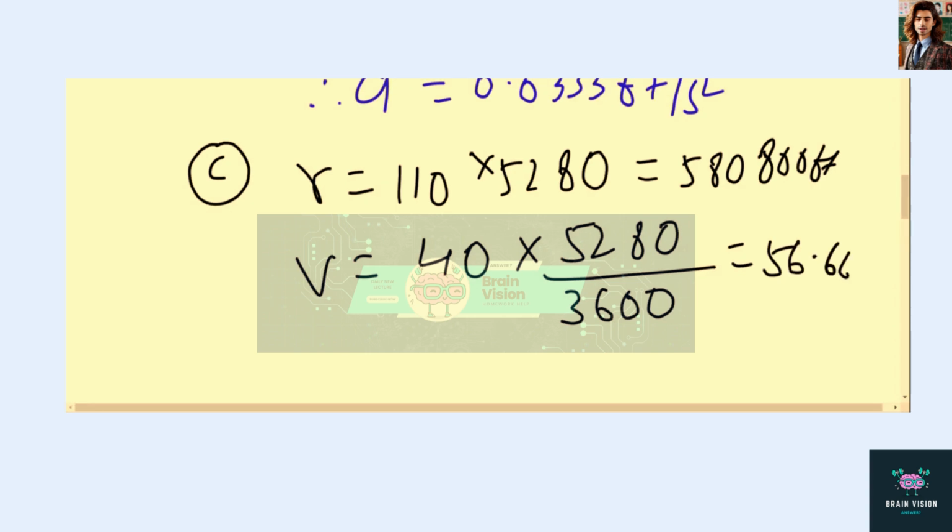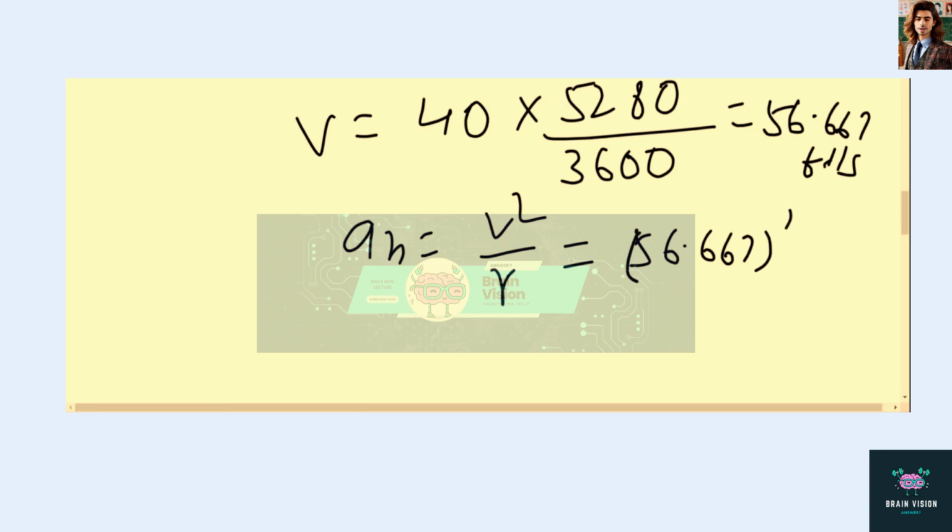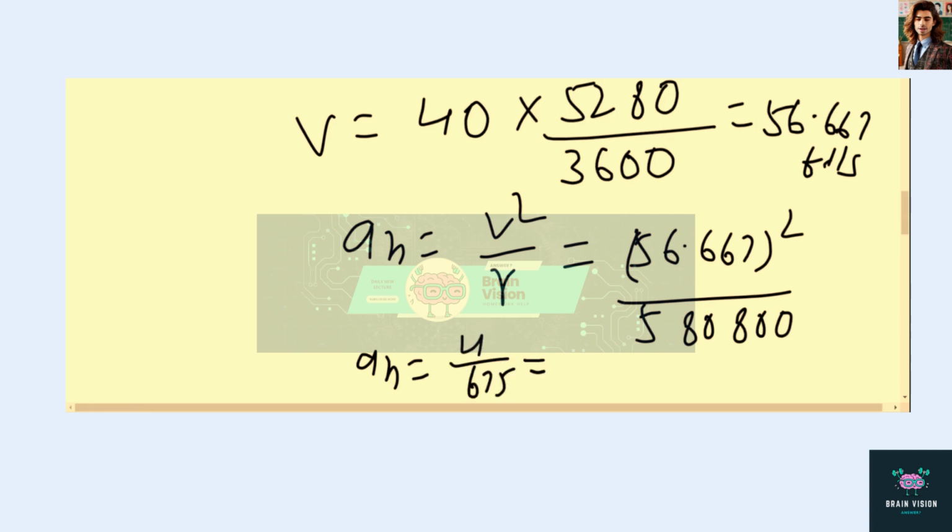So this will become 58.667 feet per second. And now again we use the same formula, a normal equals v square upon r. So this will be the v square, 58.667 square, upon r, which we have just calculated, 580800. So this normal acceleration becomes 5.926 into 10 to the power minus 3 feet per second square.